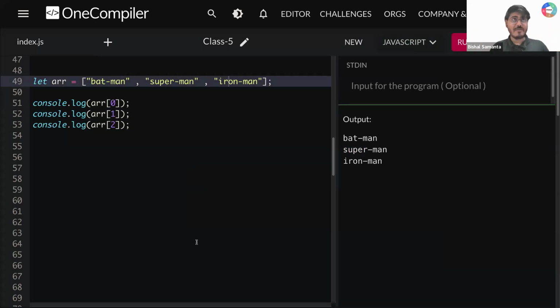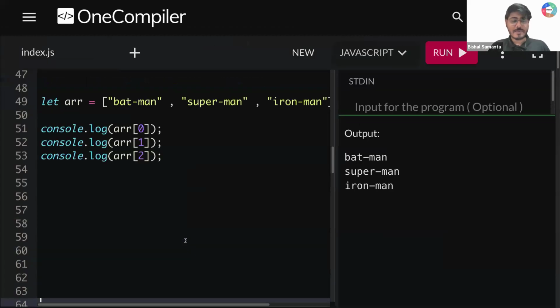Wait a minute. Now I need all of you to focus here. What I'm doing here, guys? Just think once, what if this array has a length of 1000? एक बार सोचो, अगर इस array का length होता 1000, and if you want to print all the elements from start to end, तो क्या आप ऐसे 0, 1, 2, then 3, then 4, then 5, then 6, and so on, you will be printing it till 1000 or 999? Can you do that? क्या ये make sense करता है? Is it a good way?